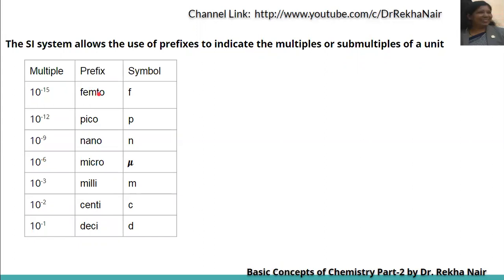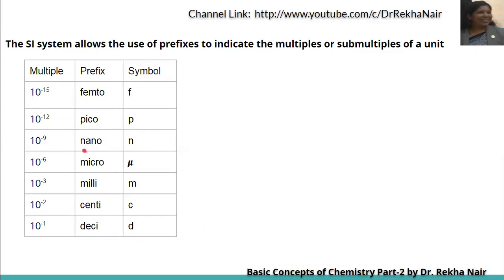The symbol used is f. 10 to the power of minus 12, that is 1 upon 10 to the power 12, we call pico, symbol p. 10 to the power of minus 9 is nano, and we use the symbol n.